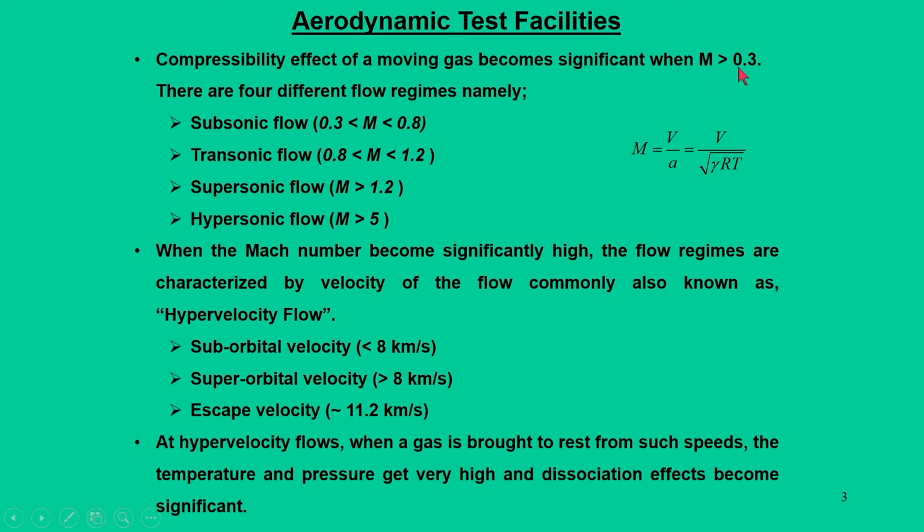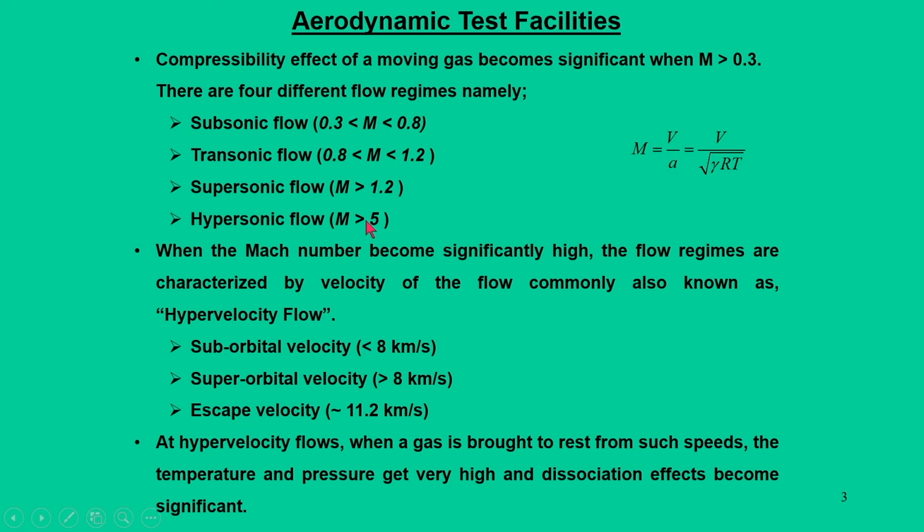In fact, when you are dealing with flow in a subsonic wind tunnel, either it will be close to the incompressible limit or it can be low subsonic flow, and that is what the Mach number decides. Then we have a transonic tunnel for which the Mach number is between 0.8 to 1.2. We have supersonic flow for which the Mach number is more than 1.2. We have hypersonic flow, where the Mach number becomes more than 5.